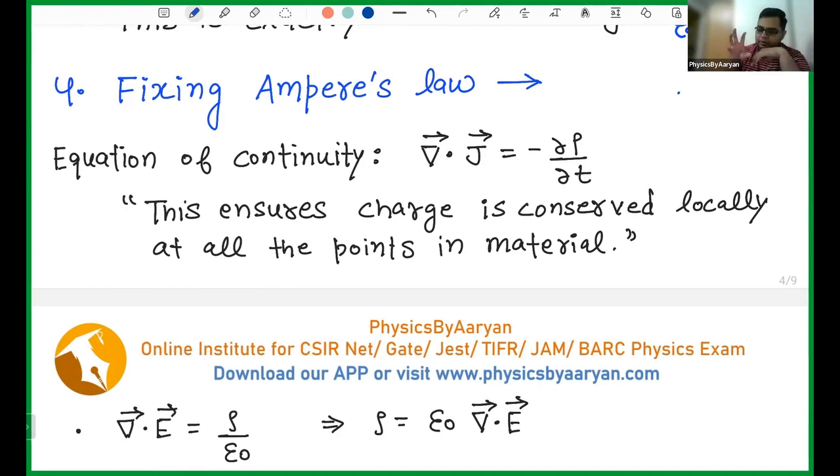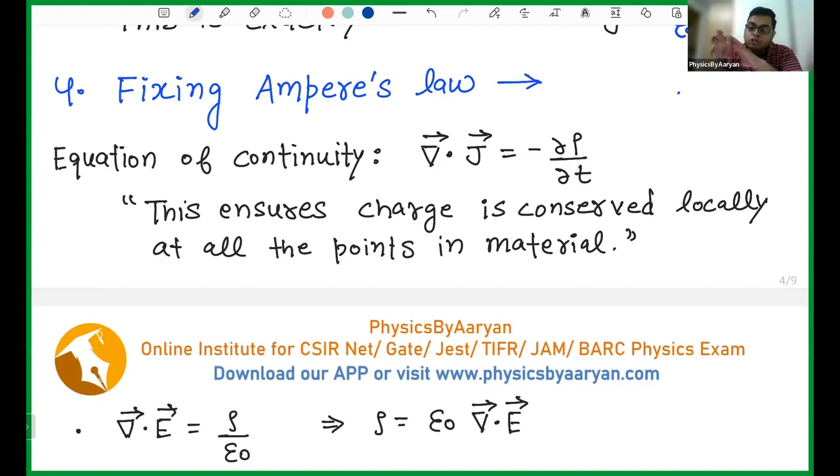Initially, there was 2 ampere current here, then 2 ampere, 3 ampere, 4 ampere, 5. So on the left-hand side of this box, the current is 2 ampere, and on the right-hand side of the box, current is 3 ampere. So 2 ampere current entered, but 3 ampere current left. How is it possible? There was a box in which 2 ampere current entered, but 3 ampere current left. So the charge is not conserved. Even though in the entire circuit charge may be conserved, in this area, charge is not conserved. Then from where did that extra one ampere current come?